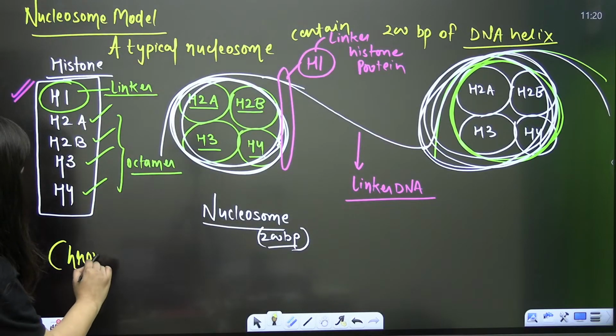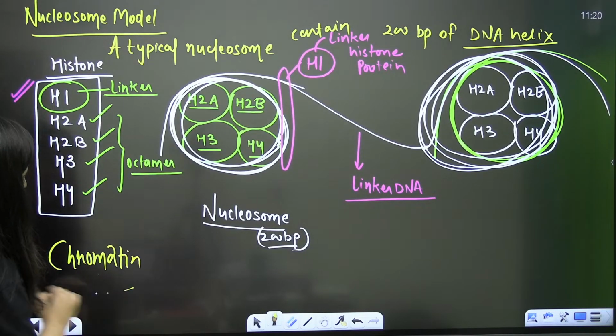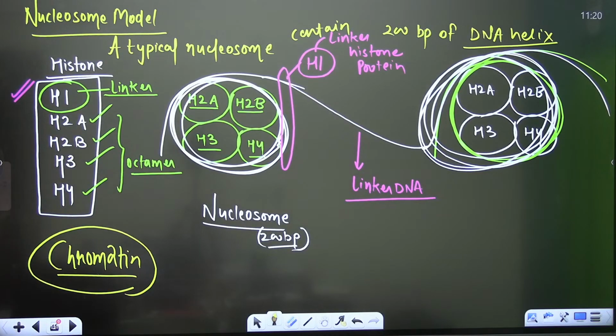Chromatin. Chroma means color. It can be stained with a basic dye. So it is the chromatin now, and then the chromatid. So now it is thread-like. So nucleosome and chromatin are basically seen as beads on a string. Done?